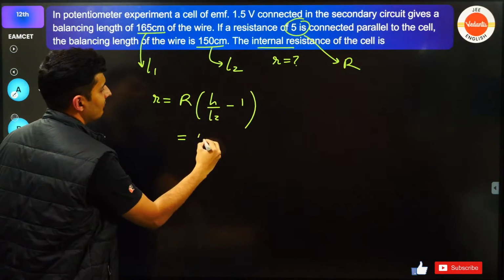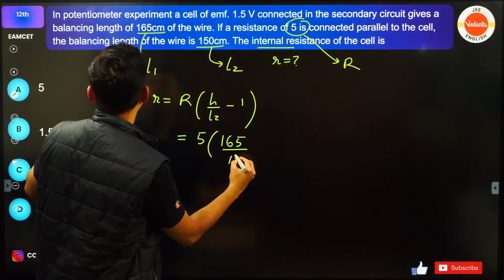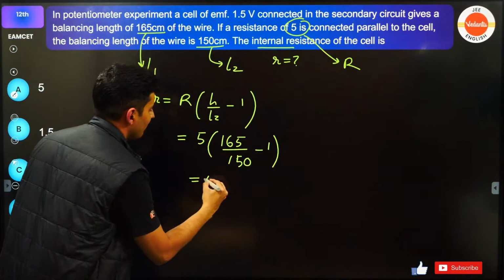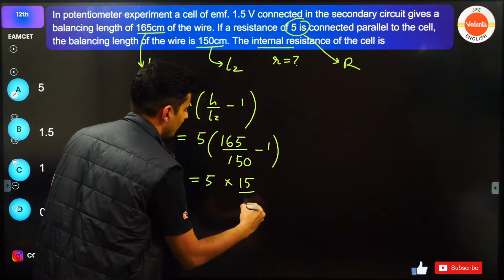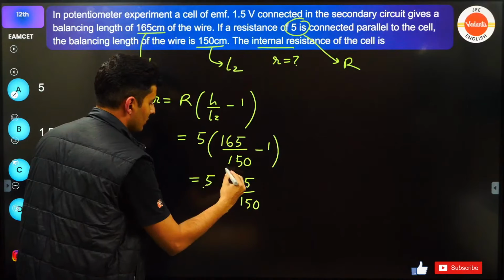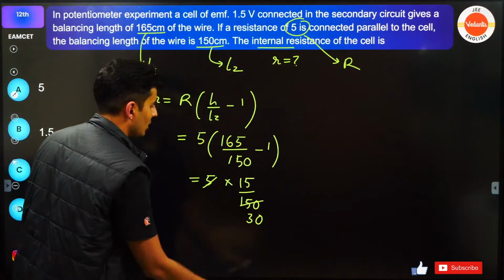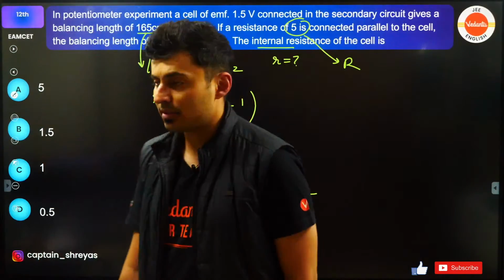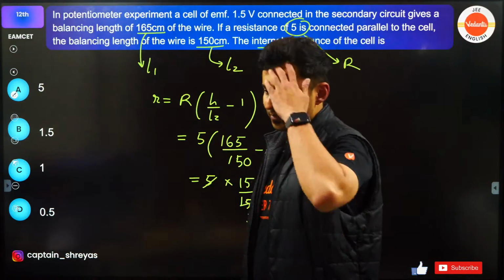So this will be 5 into 165 by 150 minus 1. So this will be 5 into 165 minus 150, which is nothing but 15 by 150. So this goes with 150 nothing but 10 times, so this will be nothing but half ohm. So half ohm should be the answer. Just check it out. Yes, option D is the correct one.